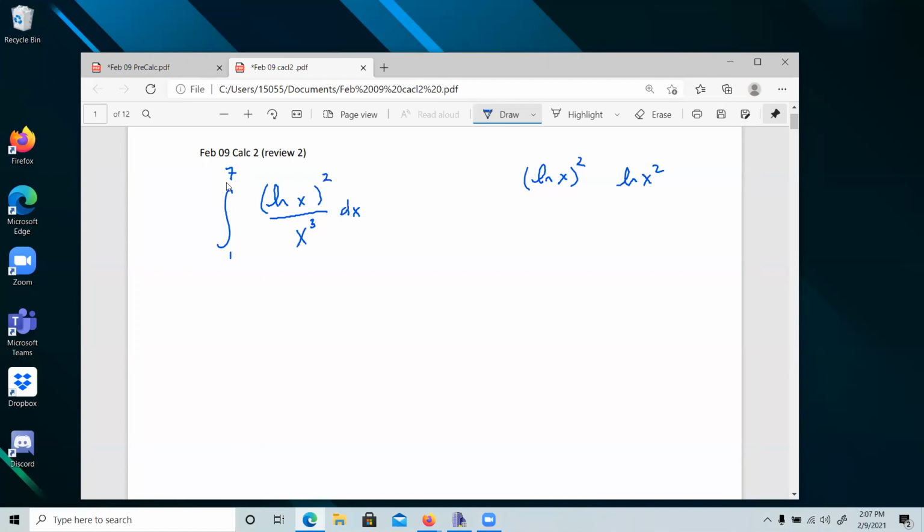So here we are going to let u equal our natural log x squared, and our dv is equal to x to the -3 dx. All right, and now we're just going to go through with our integration by parts. We're going to have du is equal to 2 natural log x times 1 over x, right? Because we've got to chain rule this thing. And then v, right? We're going to add 1. Remember, we're adding 1. Okay, that's x to the -2, and there's a -1/2 out front. x to the -2 divided by -2.